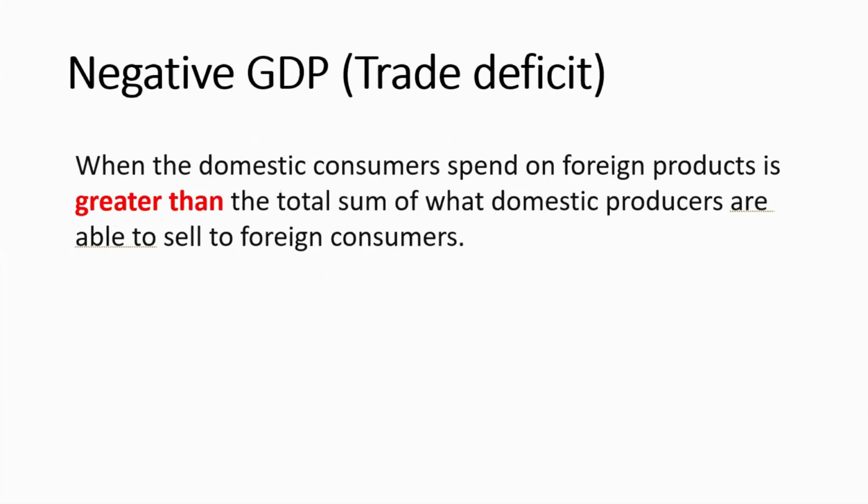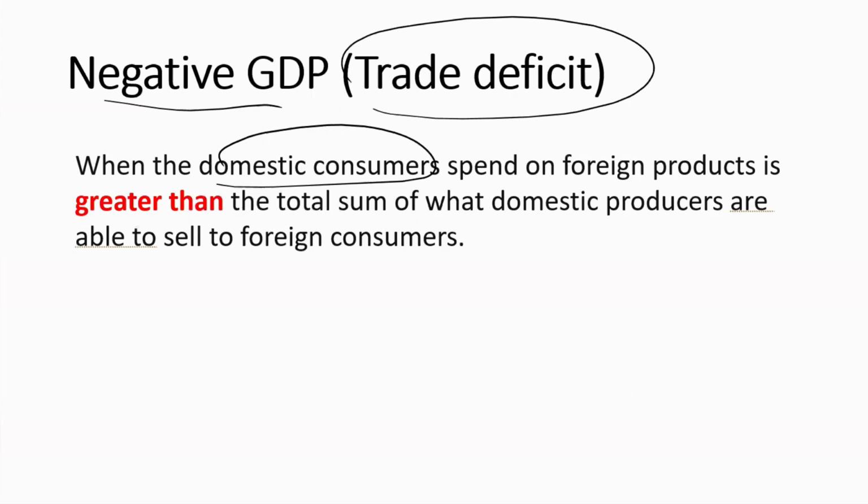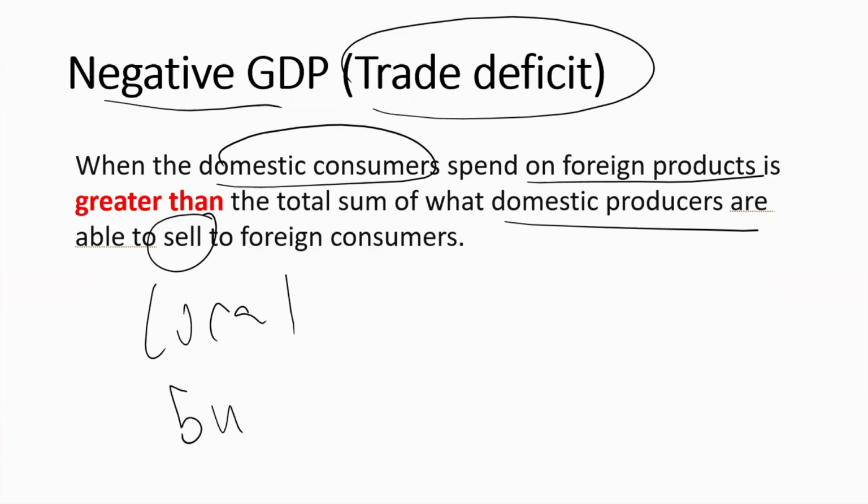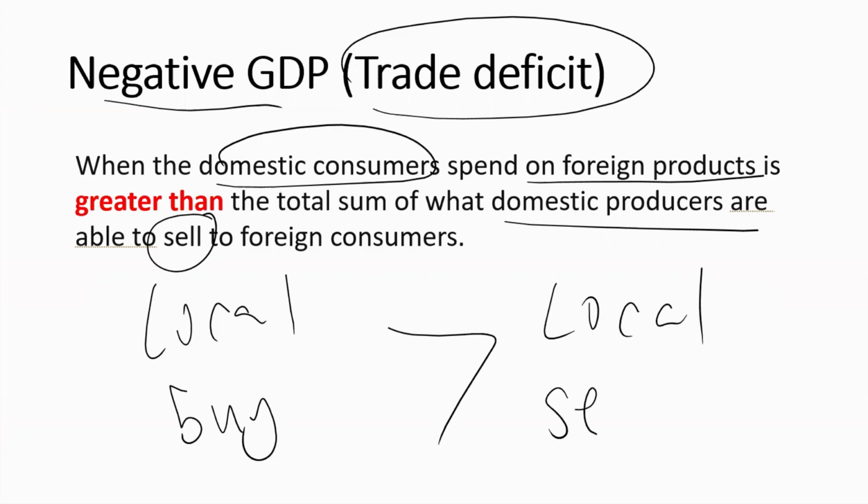So what constitutes a negative GDP, in other words a trade deficit? This happens when domestic consumers are spending more on foreign products than what domestic producers are able to sell. So the local, in this case, is buying more than what the local is selling.